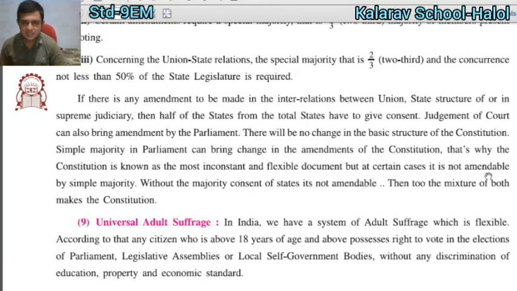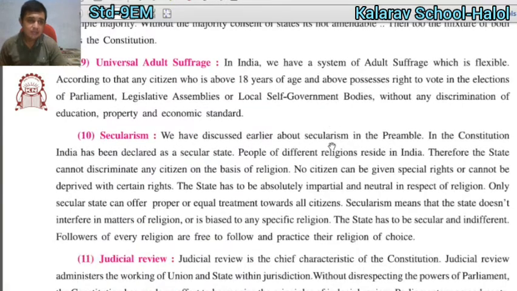But in certain cases it is not amendable by simple majority. Without the consent of the majority of the states it is not amendable, so it is a mixture of both. If a government tries to amend the constitution, they must follow these particular rules and the required majority.